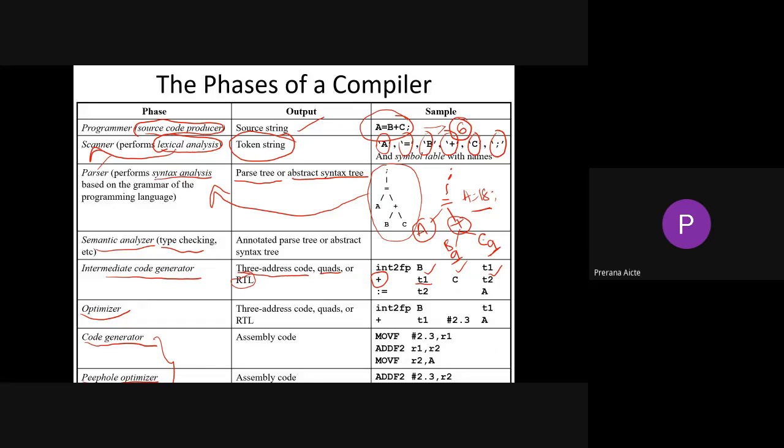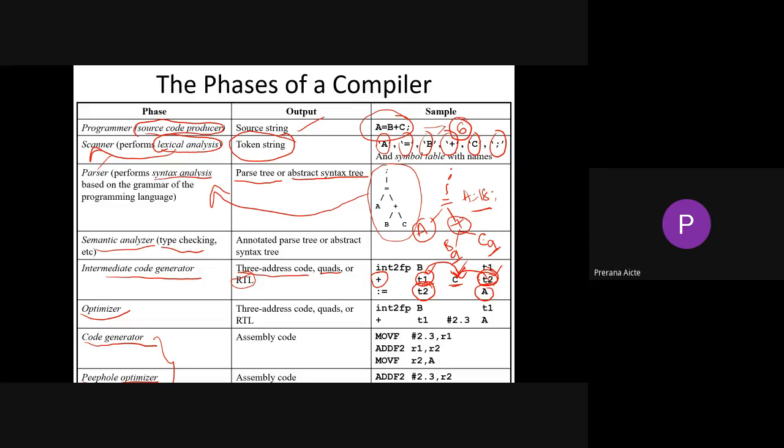The value in C and the value in T2 should be added, and the resultant should be stored in T1. Sorry, it doesn't belong to the left hand representation. It belongs to right hand representation. That is, the value of T1 is added to value in C, and the resultant is stored in T2. So now the value of T2 is assigned to A, right?